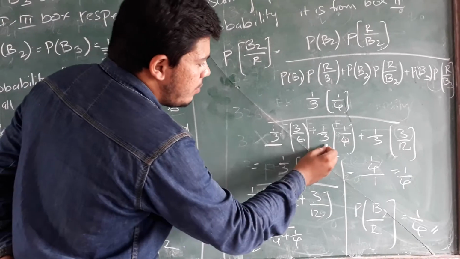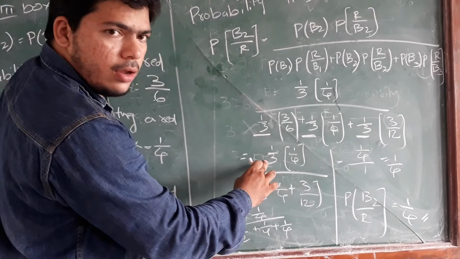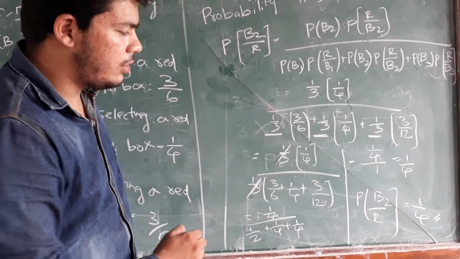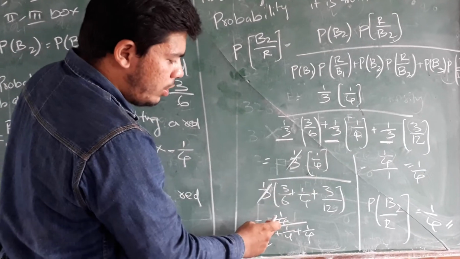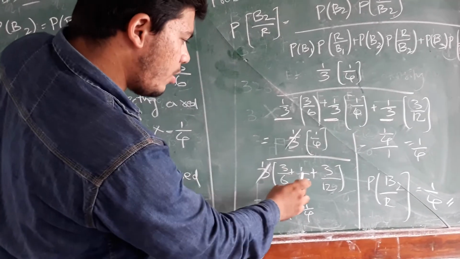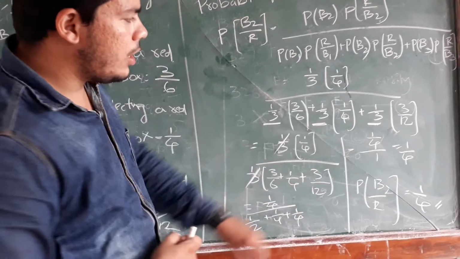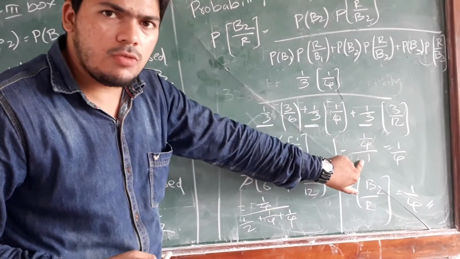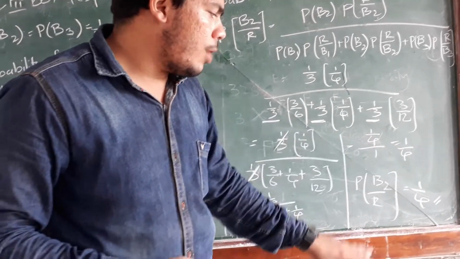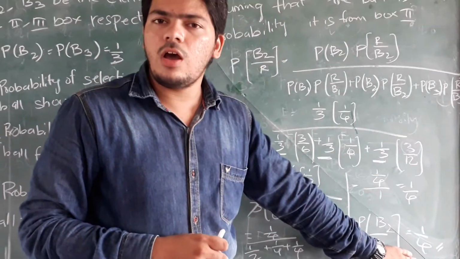Taking 1 by 3 common in the denominator, the 1 by 3 in the numerator and denominator get cancelled. Here we get 1 by 4 over all this. Taking the LCM, after multiplying by 12 we get 12 by 12, that is 1. Anything divided by 1 is the same, so 1 by 4. So the probability of getting a red ball from bag 2 is 1 by 4. Hoping that you have understood. Thank you.